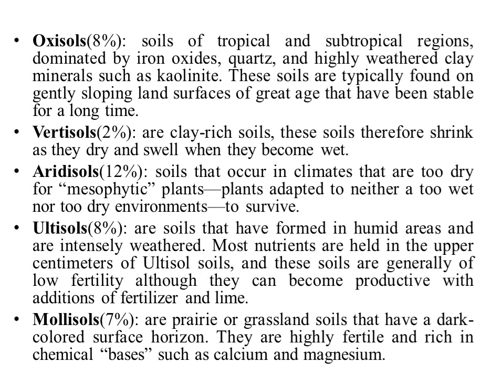Next is oxisols. Oxisols are soils of tropical and subtropical regions. This soil is dominated by iron oxide, quartz and highly weathered clay minerals such as kaolinite. It represents 8% of the glacier-free land surface.